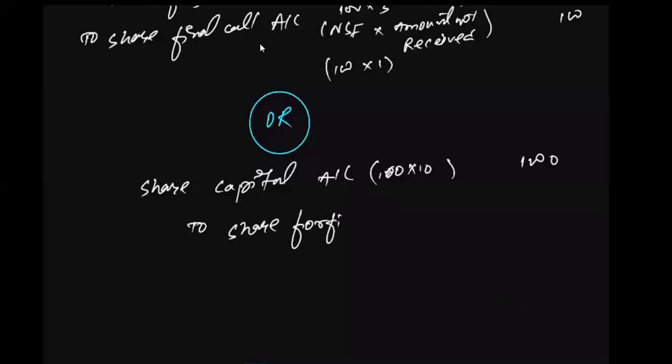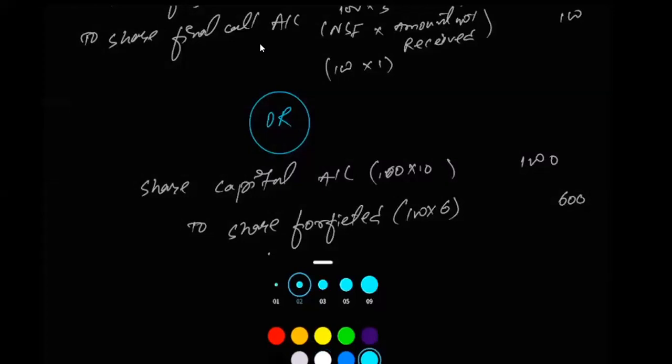Shares forfeited, whatever the amount that has already been paid, that will be forfeited in case of the forfeiture of share. That means 100 into 6 rupees has already been paid: 2 on application, 2 on allotment, 4 on allotment. 600 credited. And the remaining amount which is not yet paid even after calling, instead of writing down the name of the installment, first and final call, we can simply write down calls in arrears account.